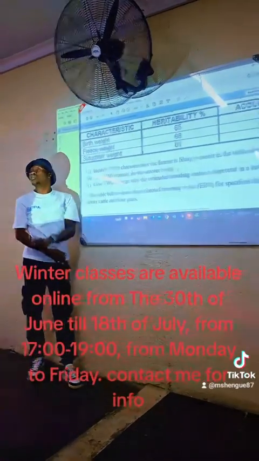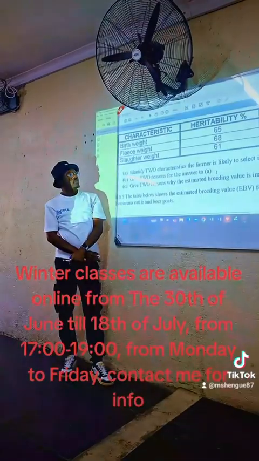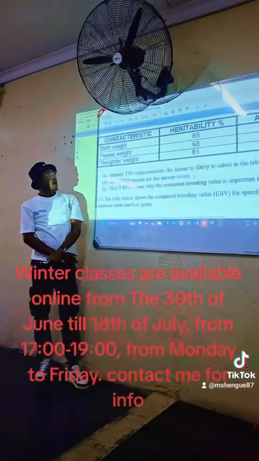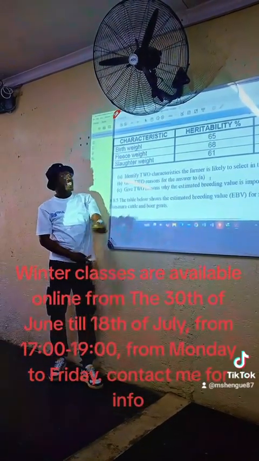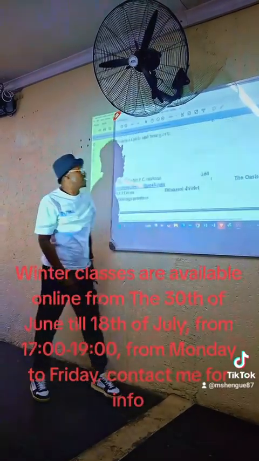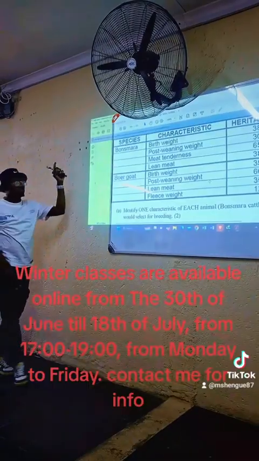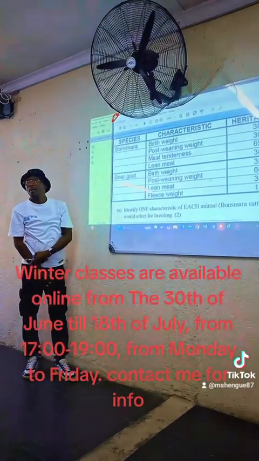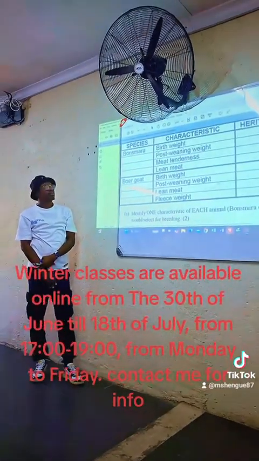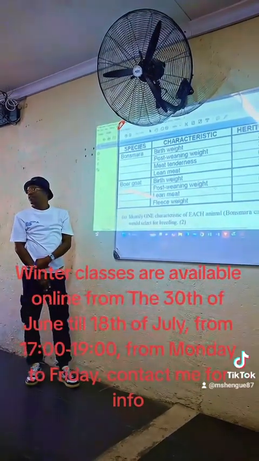Which one are you not going to recommend? Slaughter weight. Why? It has low percentage. This one is low, isn't it? So that's how we do it. We're going to do this one last. How many species are we having here? The first one? The second one?